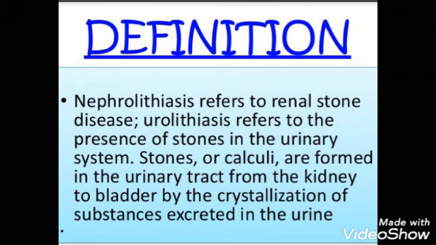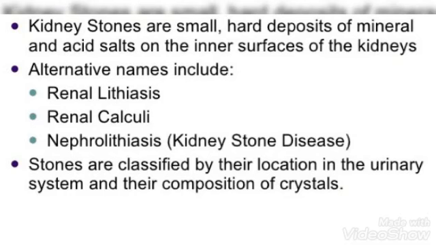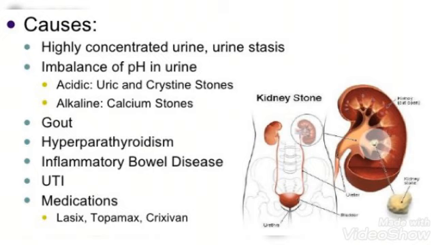Stones or calculi are formed in the urinary tract from the kidney to bladder by the crystallization of substances excreted in the urine. So the stasis or obstruction of these minerals can lead to the formation of stones. Kidney stones are small hard deposits of minerals and acid salts on the inner surface of the kidney. Alternative names include renal lithiasis, renal calculi, and nephrolithiasis. Stones are classified by their location in the urinary system and their composition of the crystals.